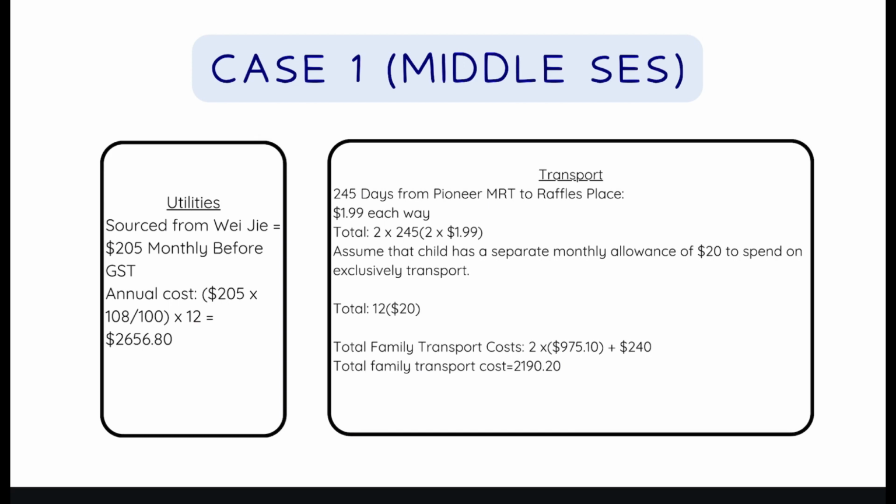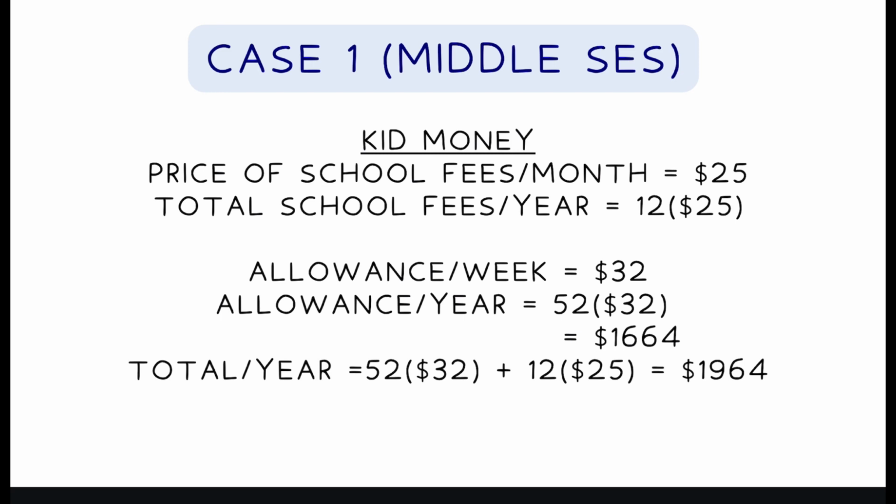For utilities, we use $205 times 8% GST times 12 months. We will get $2,656.80. For transport, the cost of one journey from Pioneer to Raffles Place is $1.99. For work, both parents commute twice a day. Assume that the child gets $20 per month for transport. The total transport fee will be $2,190.90. For kid money, school fees cost $25 per month. The child gets an allowance of $32 every month. The total is